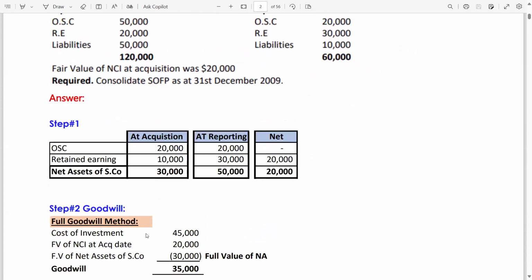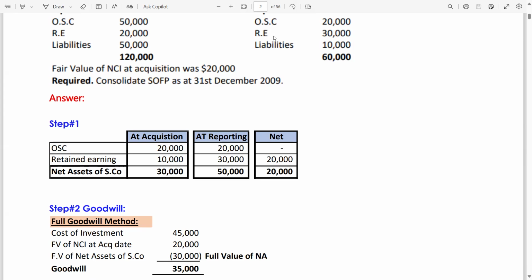Let's solve this question. Again, step number 1: acquisition date column, reporting date column, and net balances. Ordinary share capital 20,000 and 20,000. You have to input the subsidiary figures at the acquisition date and at the reporting date. Here, no premium, so you did not need to write any premium balances.